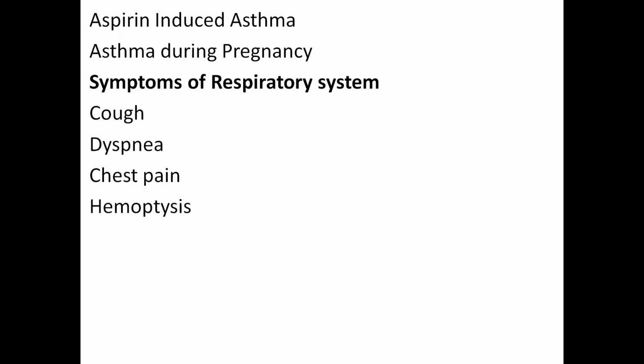Second is postnasal drip, and third is gastroesophageal reflux. Postnasal drip means the patient usually has rhinitis or sinusitis. There is continuous dribbling of nasal secretion, a desire to clear the throat repeatedly, and the patient may cough. But the X-ray is normal. There is no lung disease.